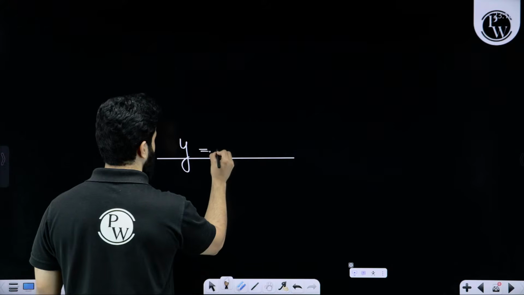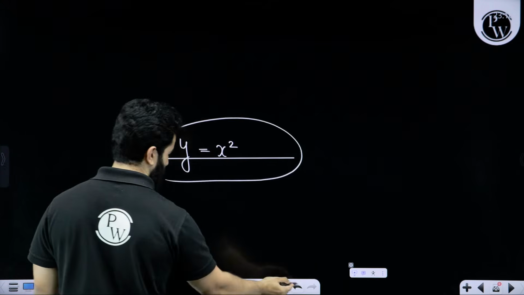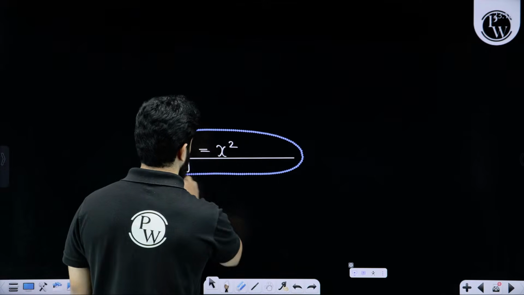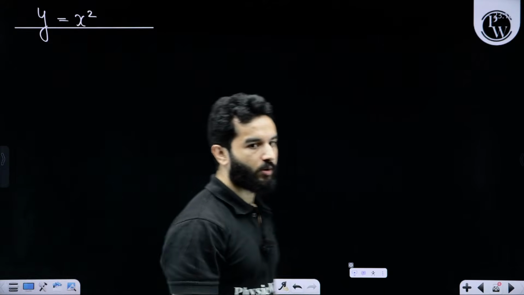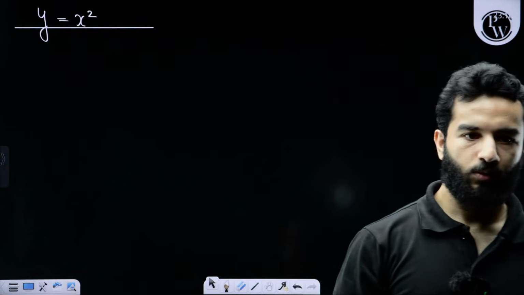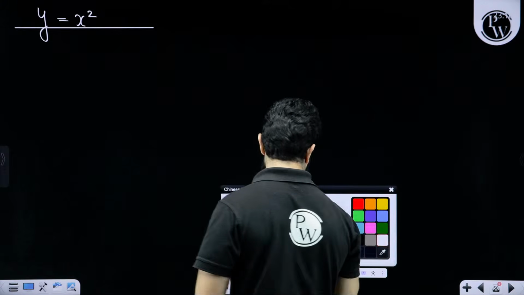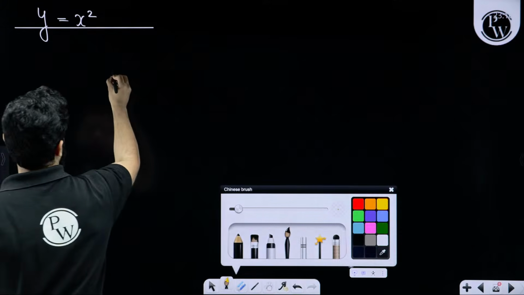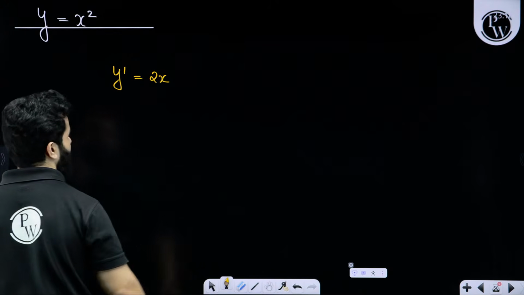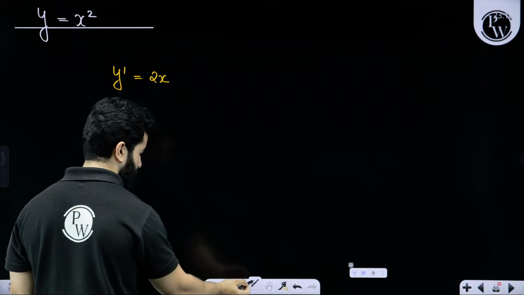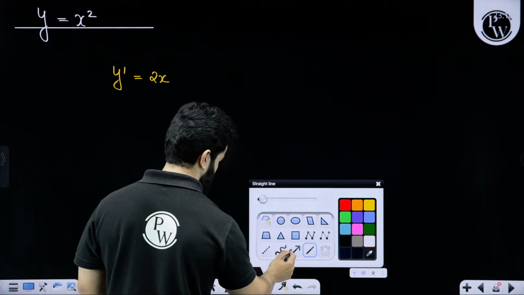y equals x square. What is the differentiation of y equals x square? y dash is going to be 2x.